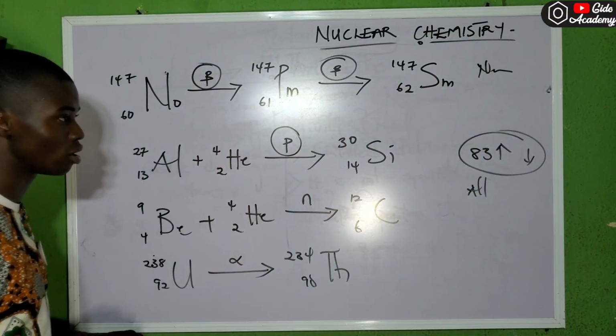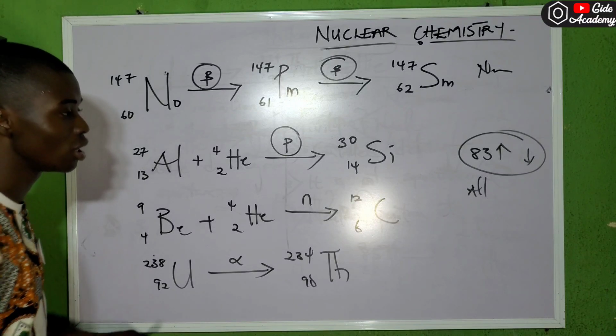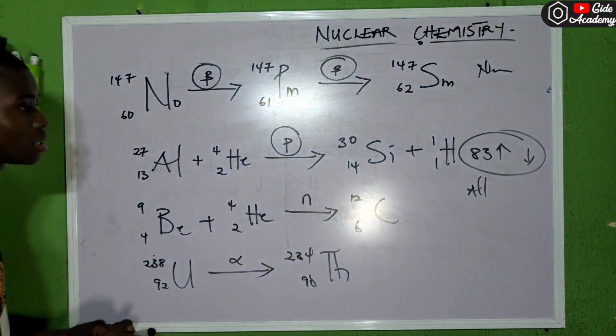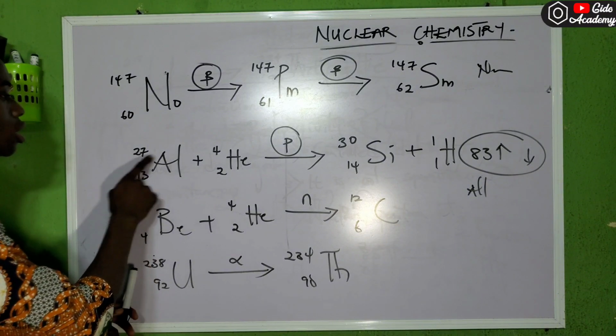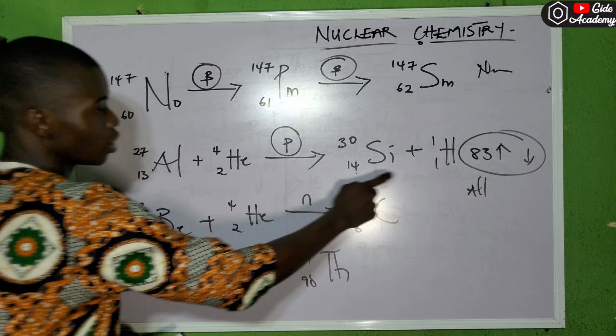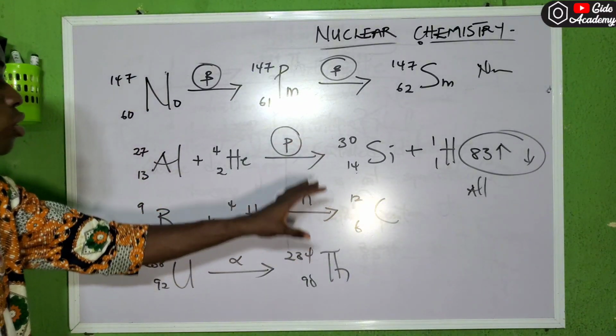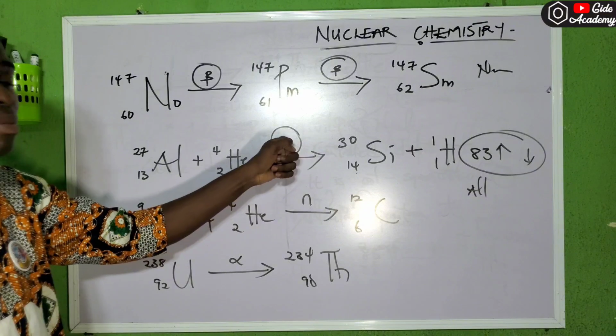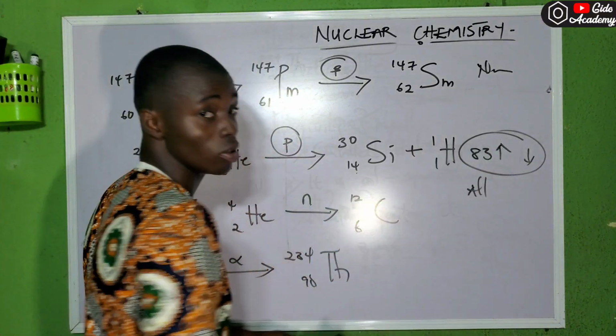This very one here, what are you emitting? A proton. So you are emitting a proton. Proton is more of a hydrogen-1. If you calculate, you are going to get the answer. This plus this gives us 31. Here will give us 15. So this one here is an artificial radioactivity because of the particle that is emitted, not because of 83 or below 83.